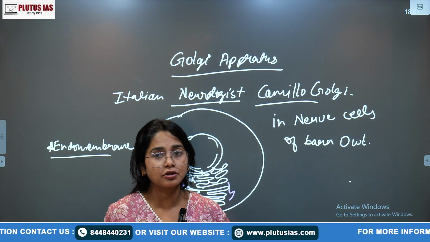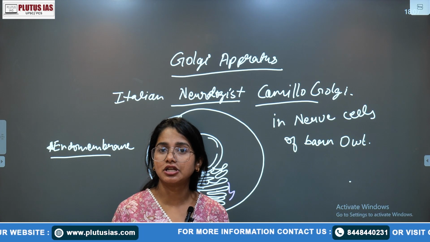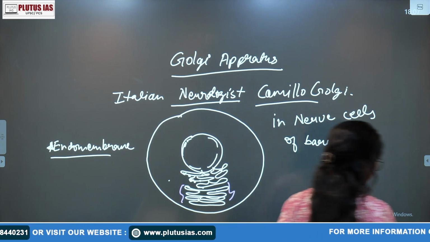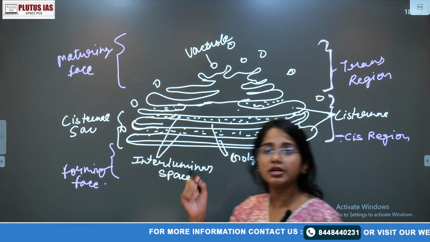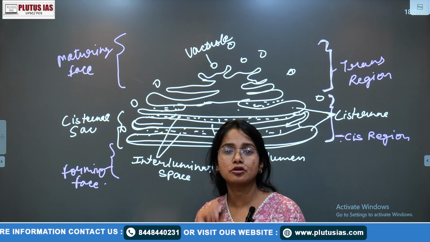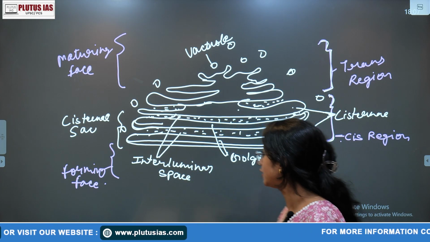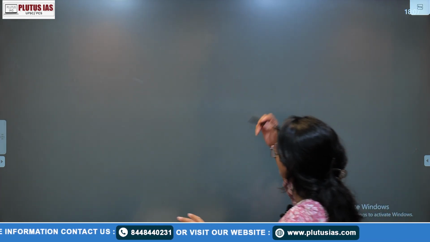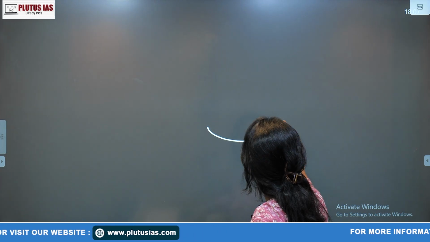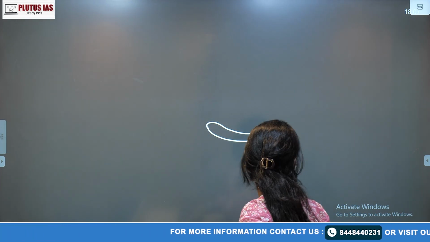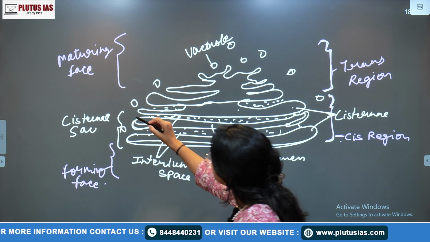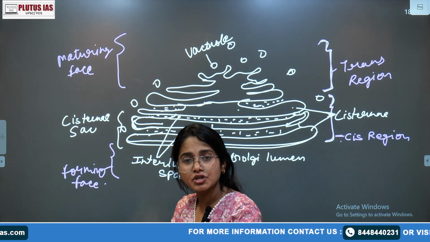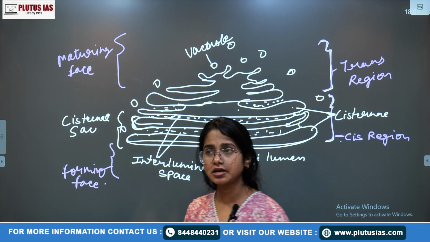Why? Because enzymes are also proteinaceous in nature, and the enzymes are formed in the ER. The Golgi apparatus forms the outer membrane of the lysosome. We know that lysosome is a single membrane structure. So wherever the protein is forming, the Golgi apparatus does the processing. You can also write this point: the edges of the Golgi apparatus are slightly curved, which is also helpful in its processing.